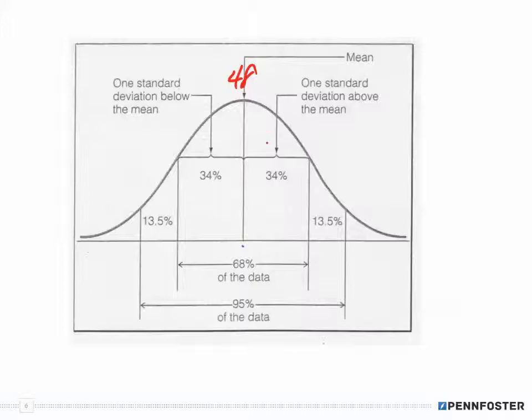Remember, this is 3, so we're up to 51 here for 1 standard deviation. For 2 standard deviations, we add another 3, which gives us 54. So for 54, we're talking about 2 standard deviations.